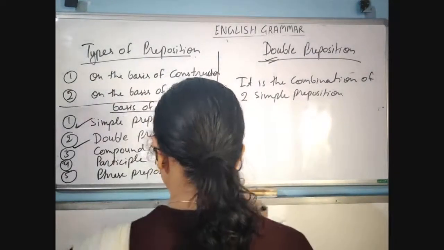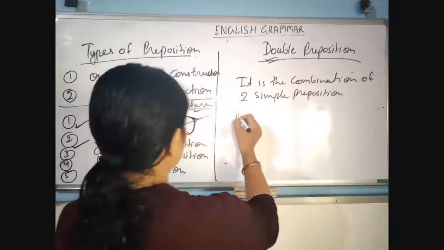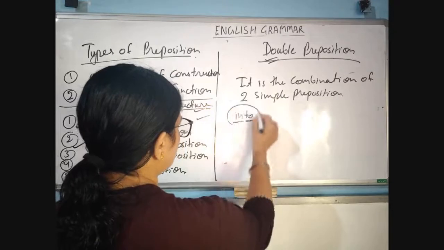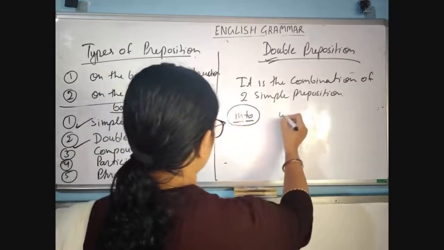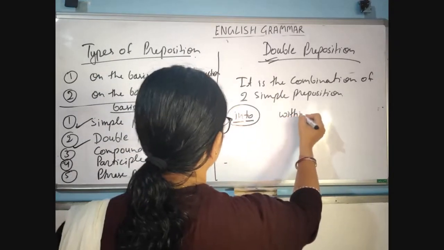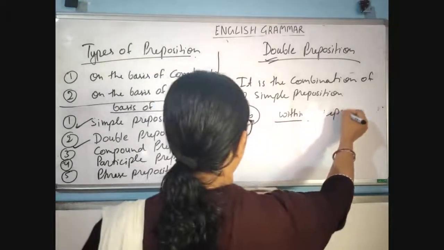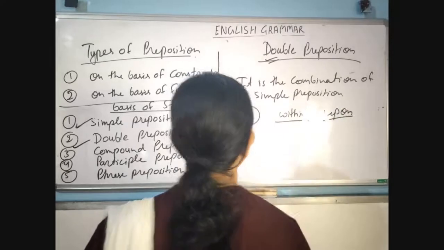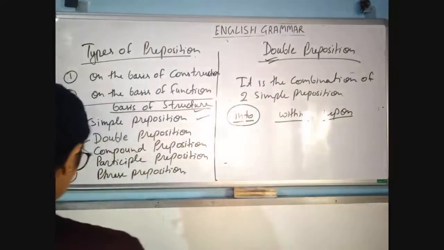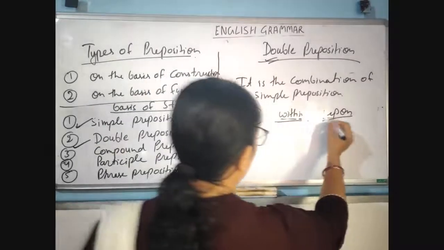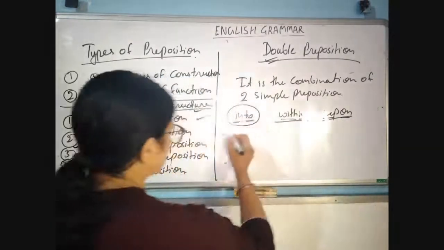Okay, for example, into: in and to, it's a double preposition. Within, it's a double preposition. Upon, it's a double preposition. Are you looking? With and in, up and on, in and to.